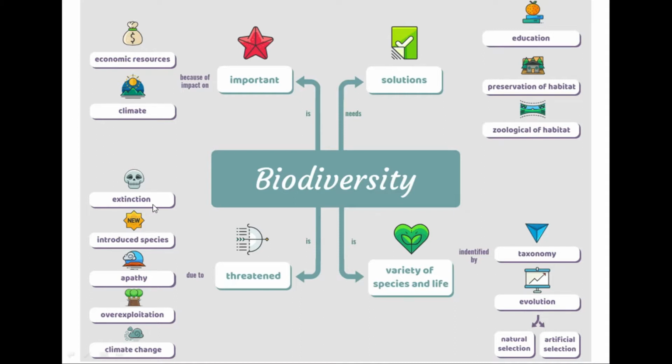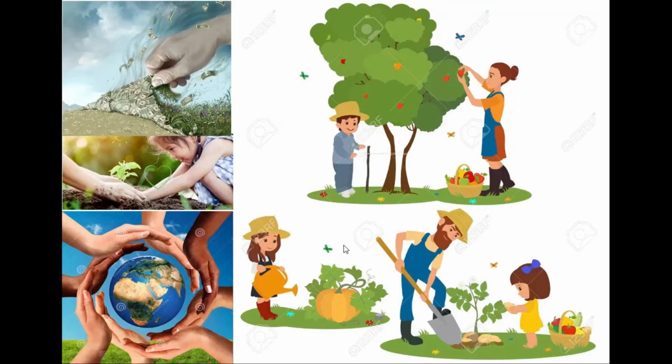So, due to the depletion, the species can become extinct and some new species can appear, and sometimes most of the species become threatened. Those kinds of things you will be able to learn. And also, after this lecture series, you will be able to describe the importance of genetic diversity and its values.